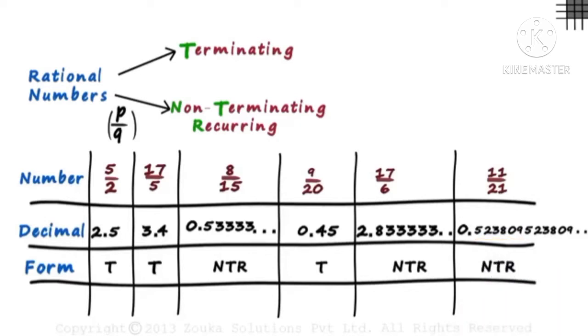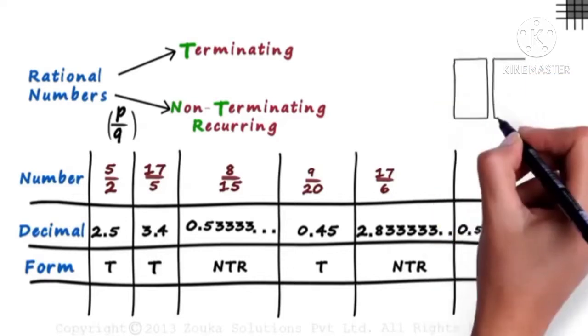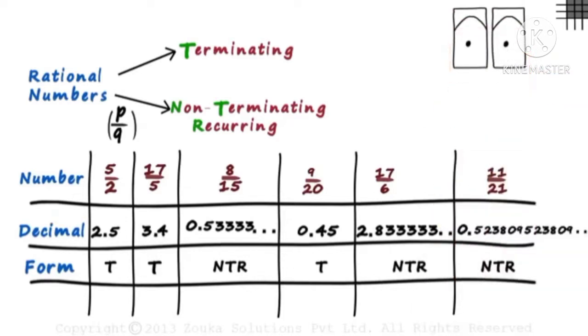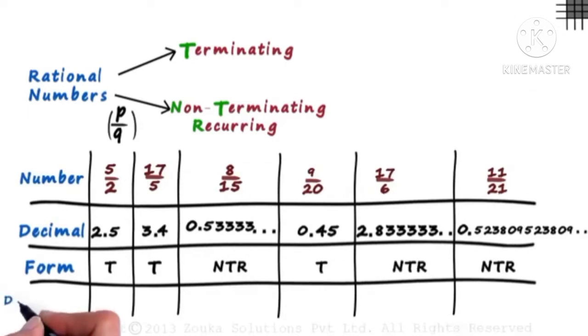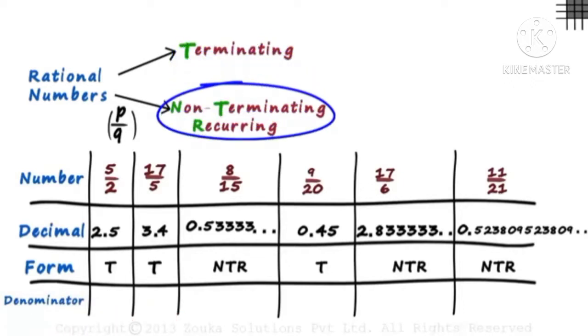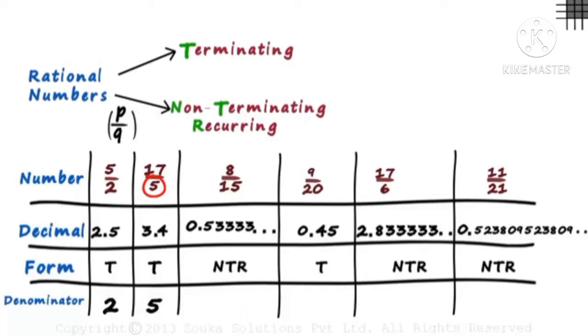Imagine trying to do all of this without a calculator. That's how your eyes would look, stunned. Don't worry, there's a quicker way. All we need to do is look at the denominator. Yes, even if we just look at the denominator, we can figure out if it's a terminating or non-terminating recurring. The denominator of the first number is 2 and the denominator of the second number is 5.